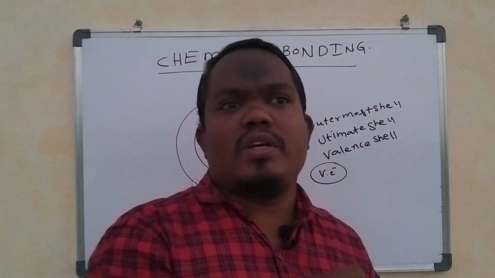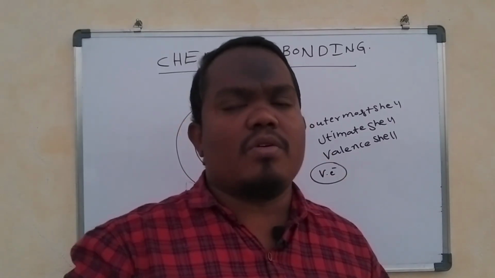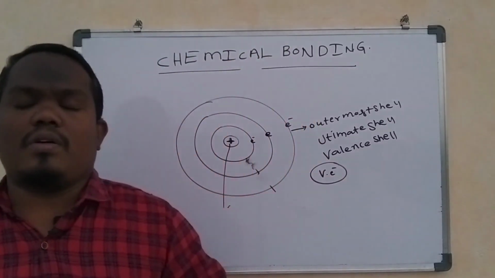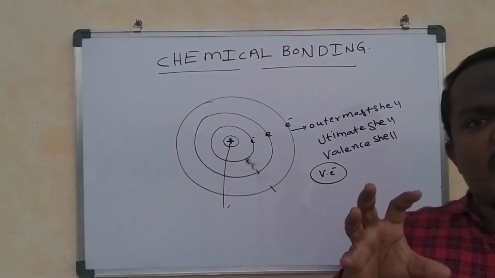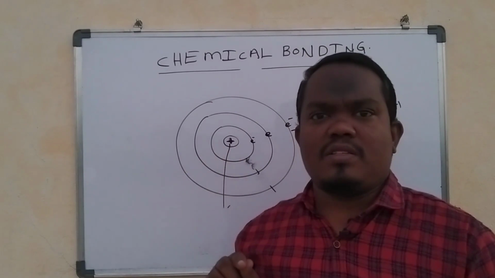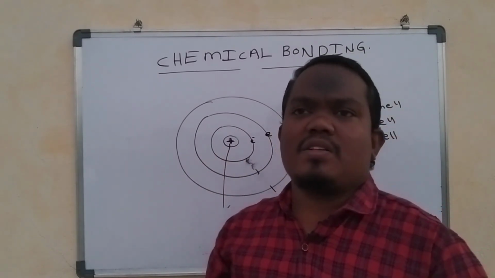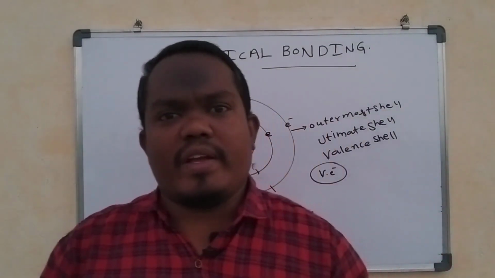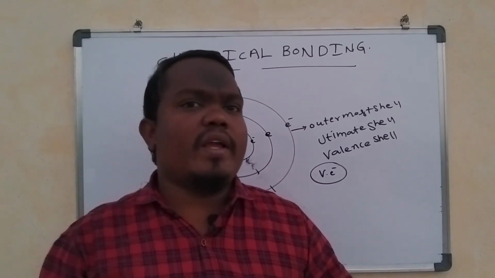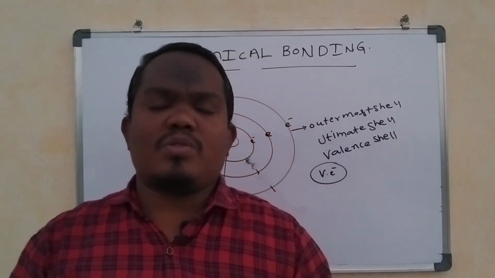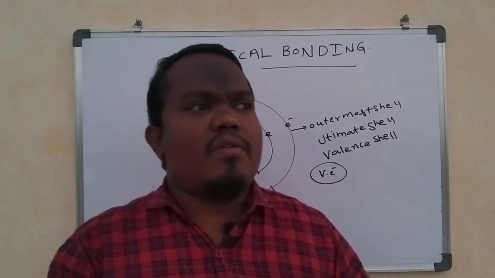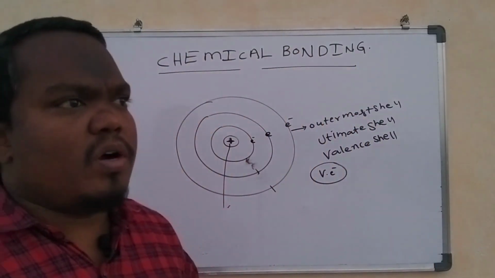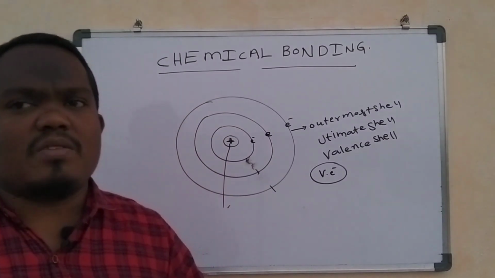According to Lewis dot structures, valence electrons are represented by dots, and only these valence electrons are involved in chemical bonding. The remaining inner electrons do not participate in chemical bonding.